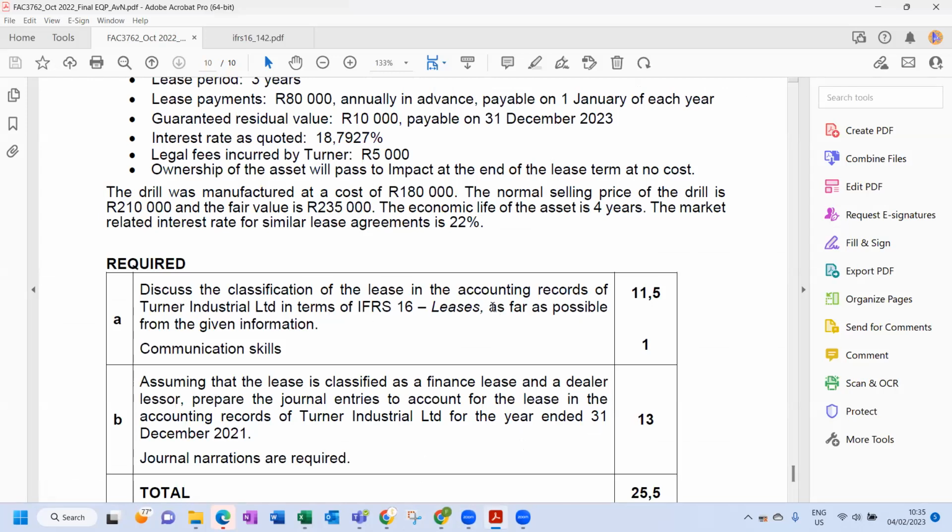as far as possible. Okay, so therefore, in a normal question, if it wasn't a discussion, you could have just said the lease is a finance lease because the asset is transferring to the lessee at the end of the lease term. That's sufficient. But they said we must discuss it as far as possible given the scenario. Okay, so we'll go through it one by one.